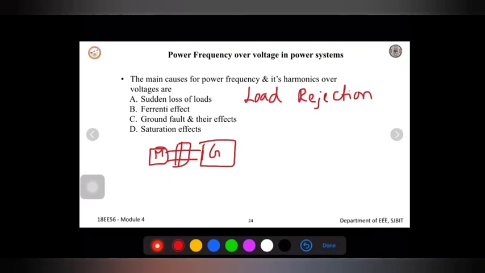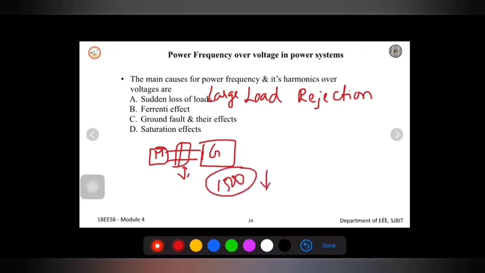Whenever we reject any load, what happens? I am not talking about small loads here, so let us take a very large load. Whenever there is a loss of load or a rejected load, that effect will be seen on the generator prime mover speed. This speed will have a variation. Suppose the generator is rotating at 1500 RPM or some other speed. That speed is going to vary.